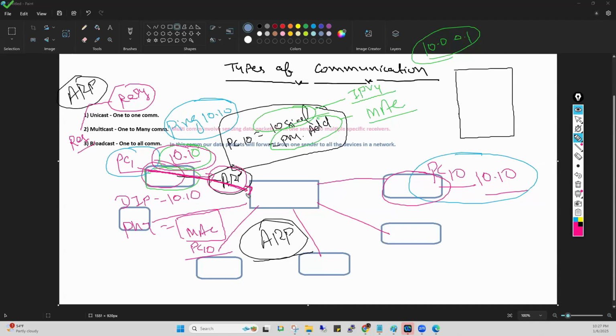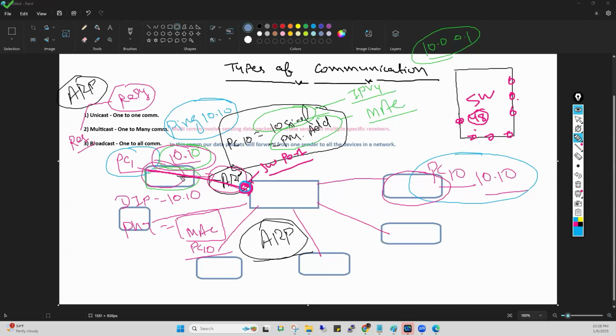Switch will check, I am receiving this ARP request here on this interface, on this port. And that is called switch port. That is called, guys, switch port. That is the switch. I told you how many ports are there on the switch generally, guys? 48 ports. And all the ports on the switch are called switch ports. So definitely this is also a switch port. So this switch received the packet on this port, and that is called switch port.